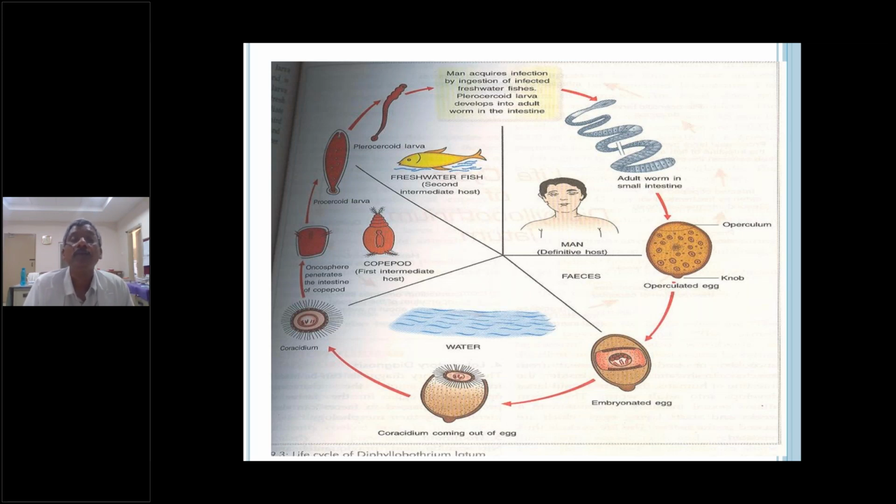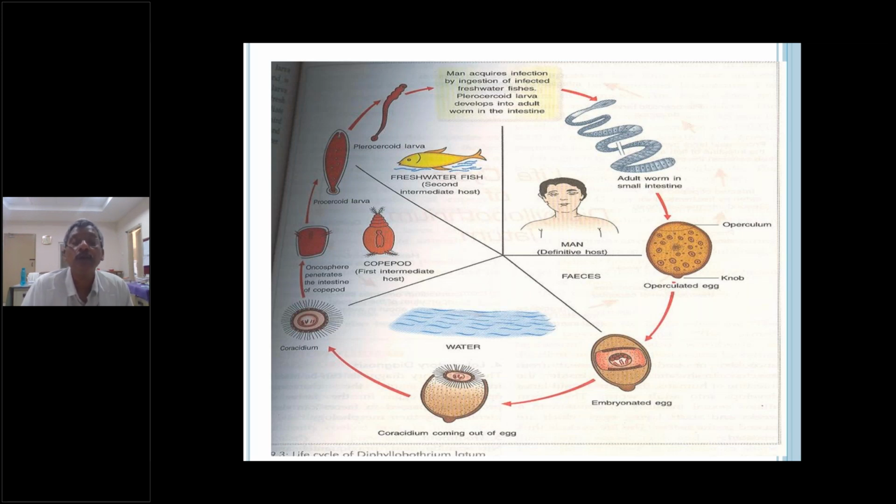This procercoid larva will be again converted to the plerocercoid larva. The plerocercoid larva develops into the adult worm in the definitive host, in the human intestine. That is the life cycle. Please all of you see there is a full life cycle of Diphyllobothrium latum. A simple life cycle. One is a definitive host.